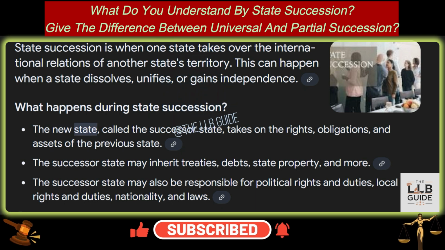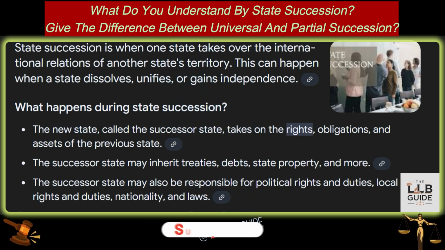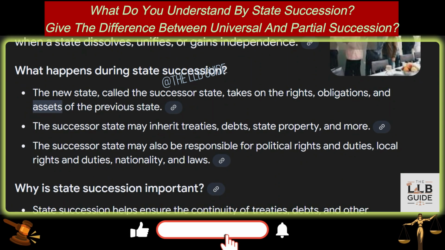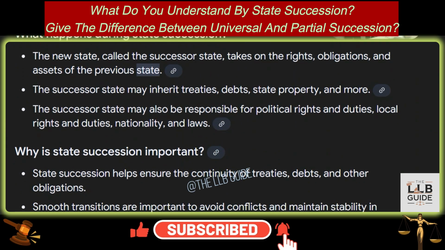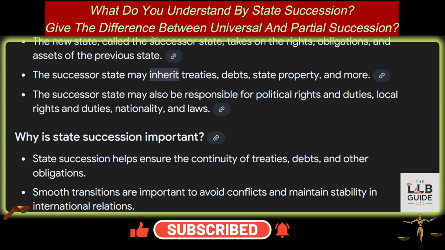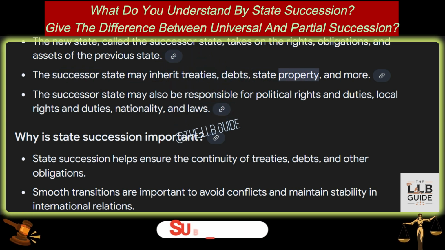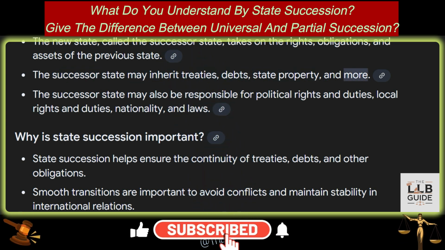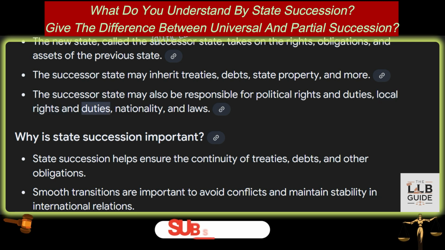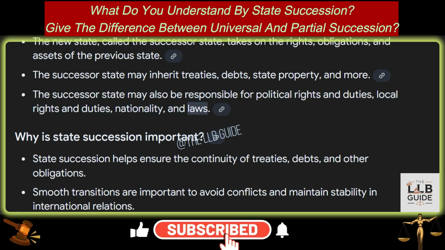1. The new state, called the successor state, takes on the rights, obligations, and assets of the previous state. 2. The successor state may inherit treaties, debts, state property, and more. And 3. The successor state may also be responsible for political rights and duties, local rights and duties, nationality, and laws.